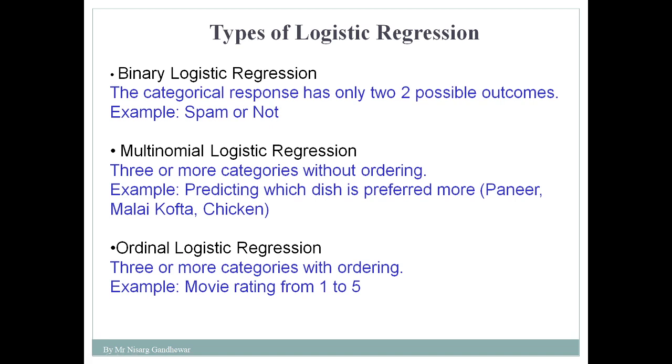So these are the three types of logistic regression. Binary regression, where we have only two outcomes. In case of multinomial logistic regression we have more than two outcomes, and in case of ordinal logistic regression we also have more than two outcomes, but that outcome is ordinal in nature. That means they are given in a specific order. It may be ascending, descending, or any specific order. Then we can say that it's an example of ordinal logistic regression.